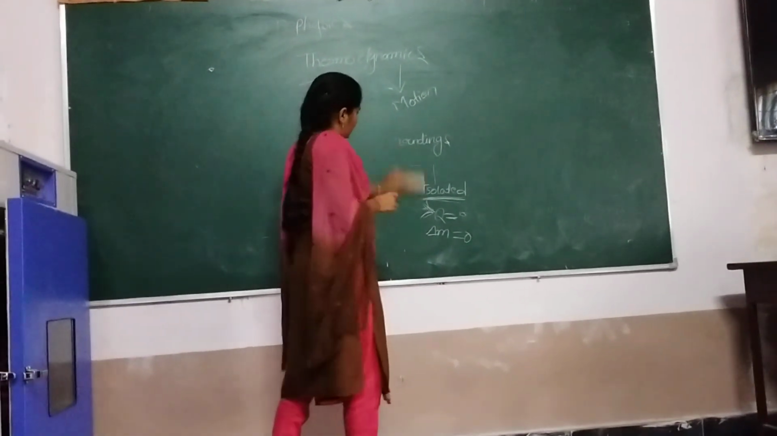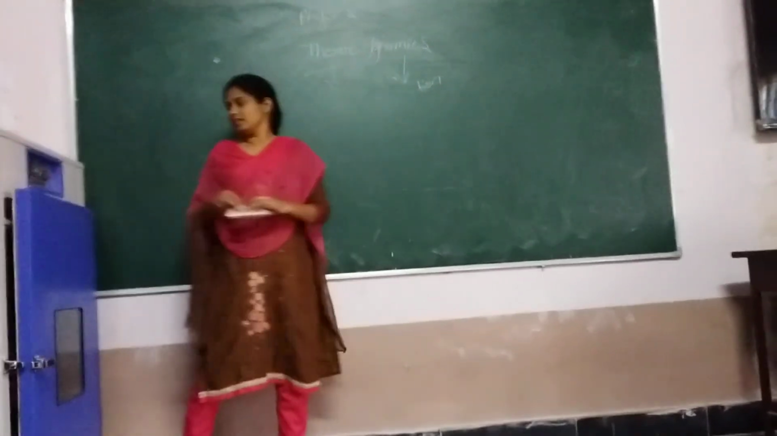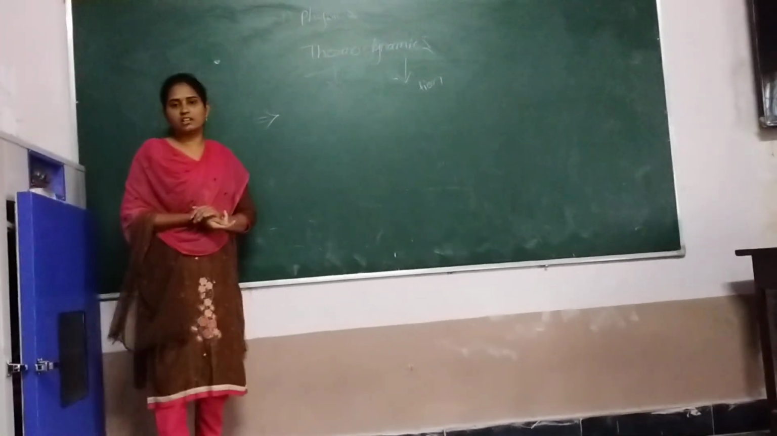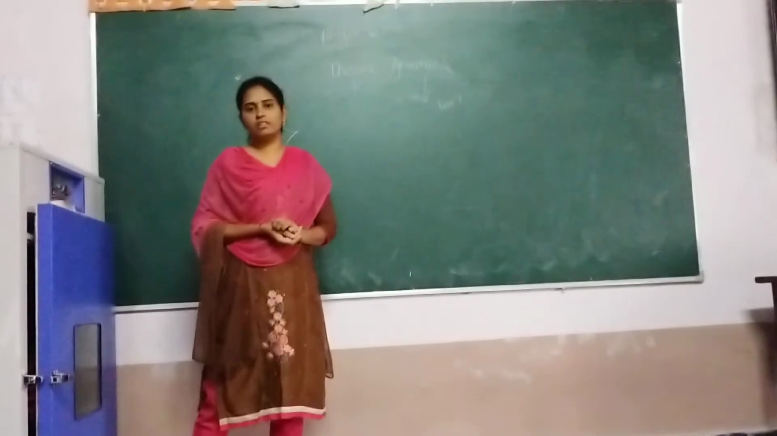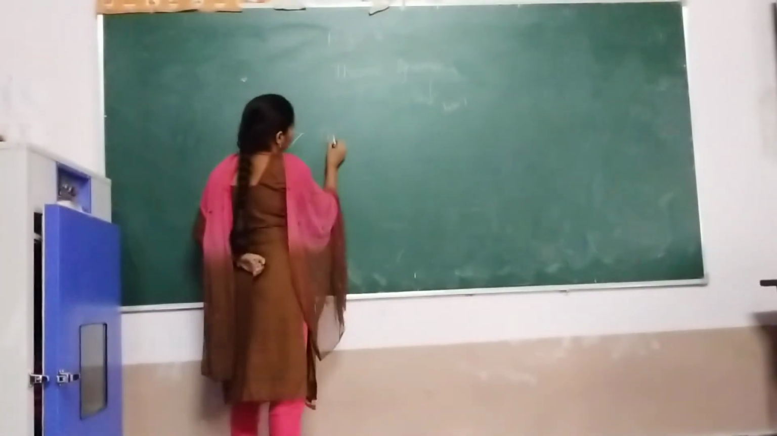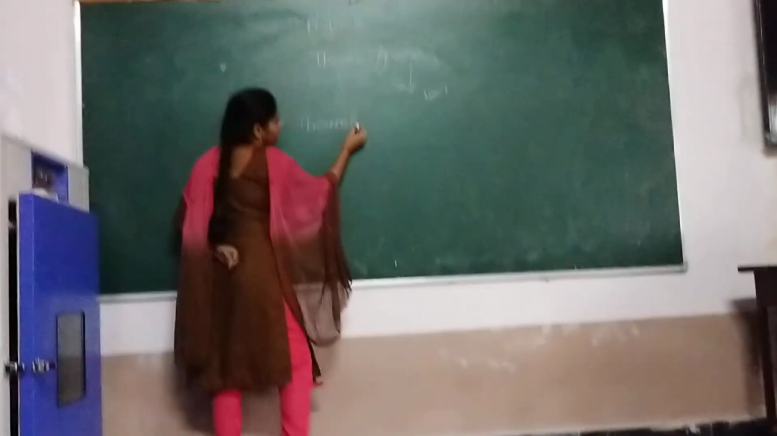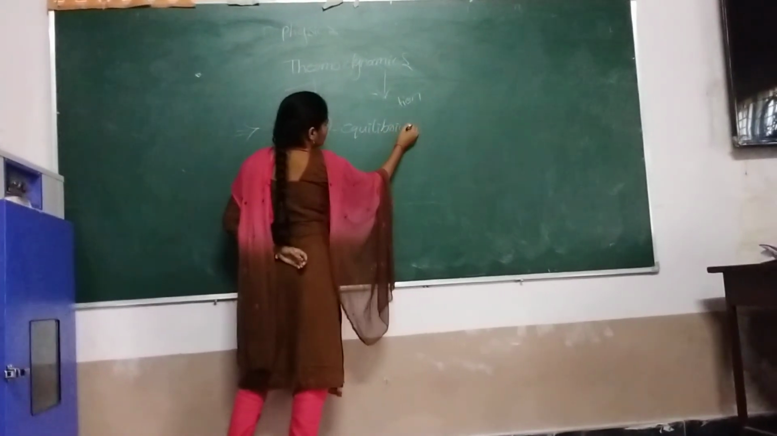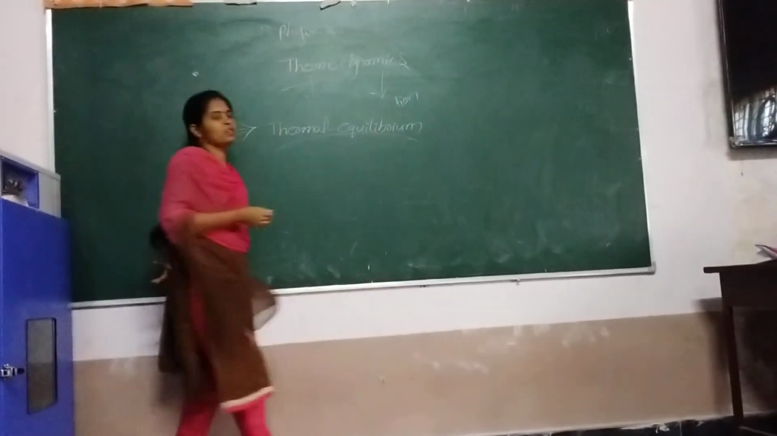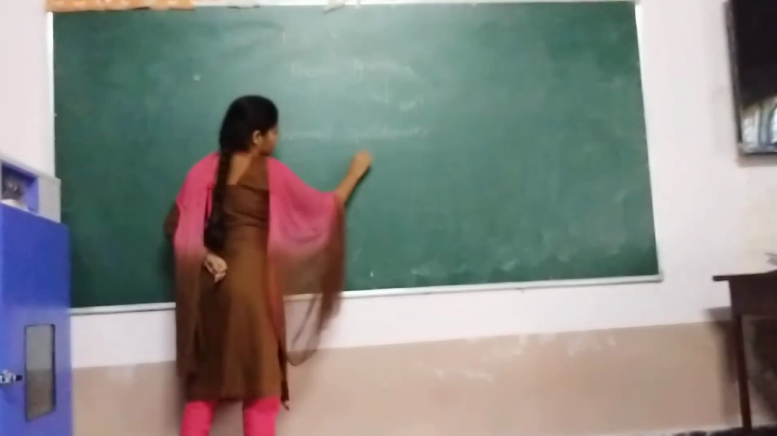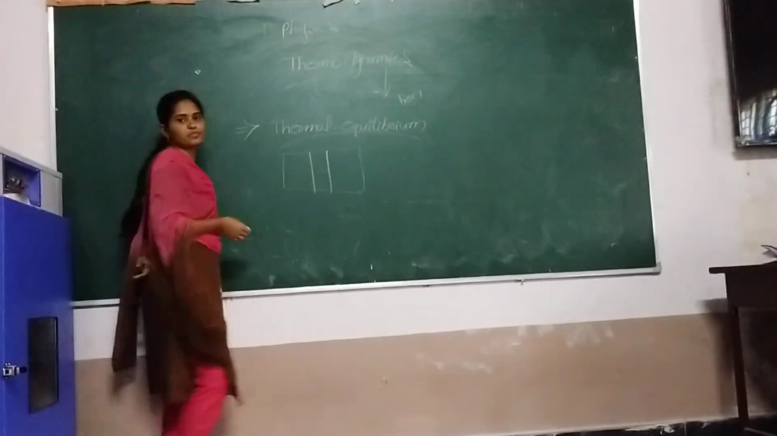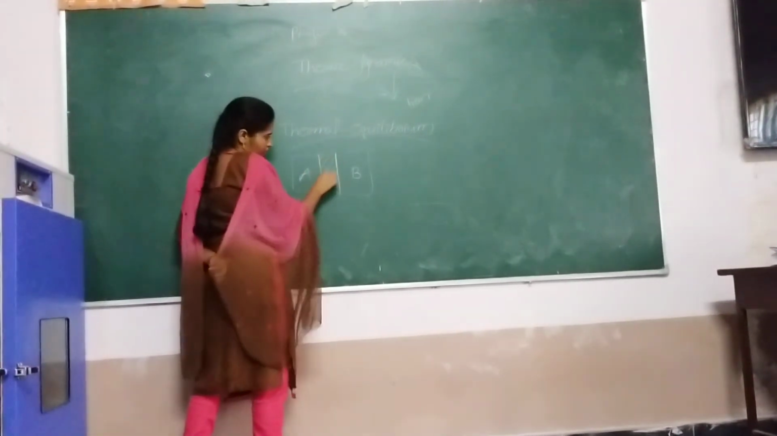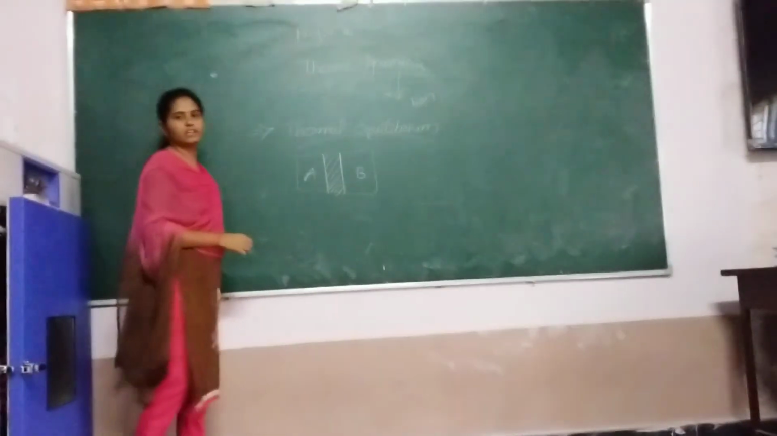Next one is the thermal equilibrium. Okay, in thermodynamics we have 3 laws. Before that we have to know thermal equilibrium. Let us consider any two systems, system A and system B. These two systems are separated by conducting walls.